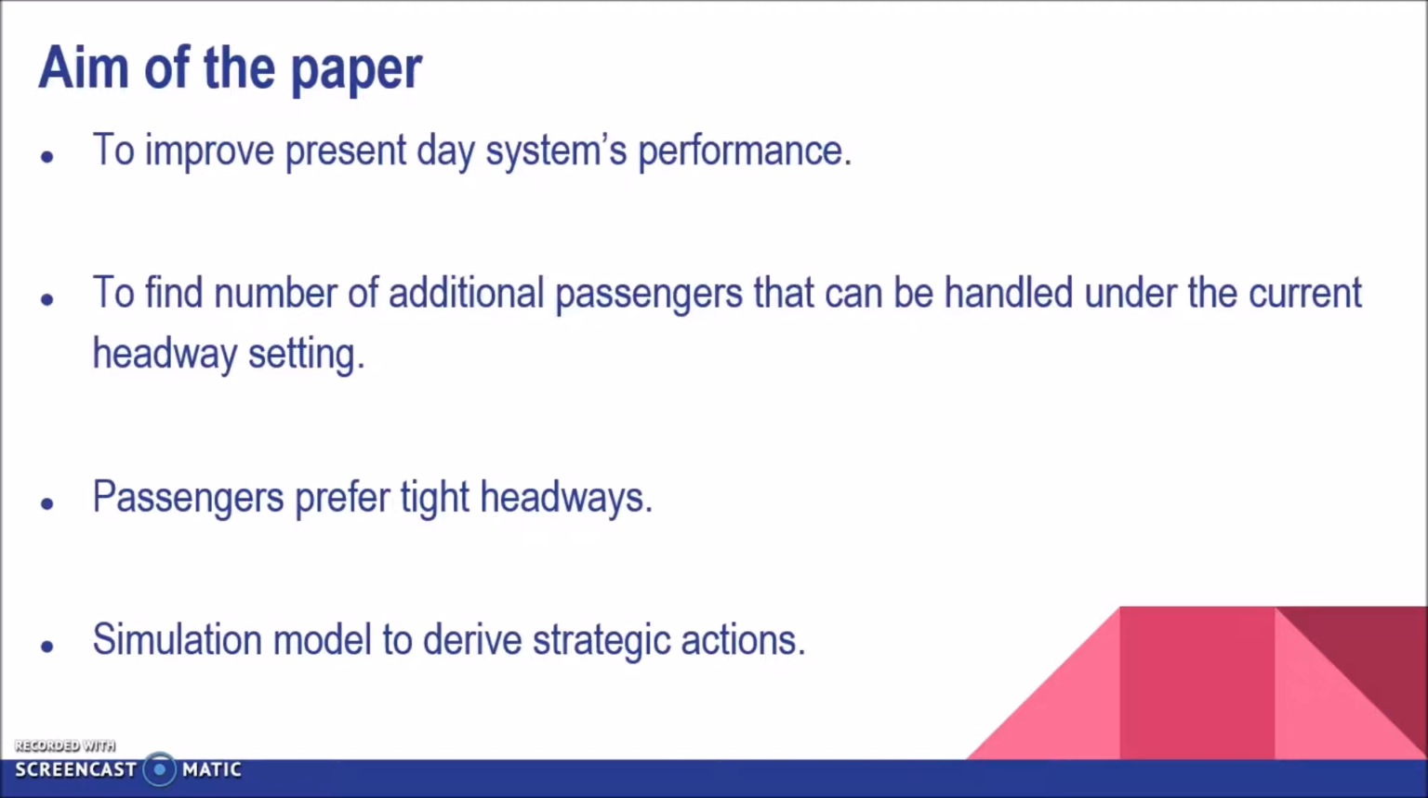Further, this paper presents a way to find number of additional passengers that can be accommodated under the current headway setting. Passengers generally prefer tight headways, which will reduce their waiting time and thereby a lower passenger travel time, which would tend to lower the system utilization. This utilization needs to be optimized. To achieve these objectives, a simulation model has been developed.